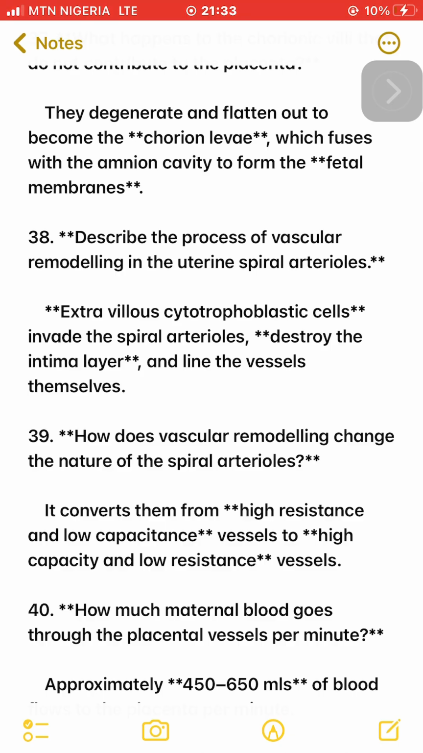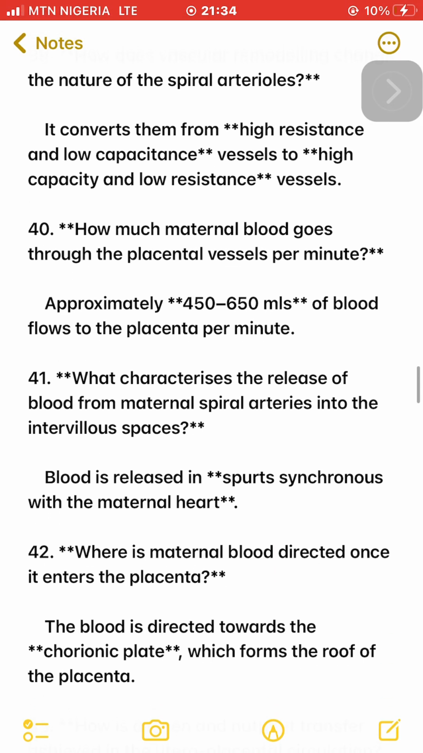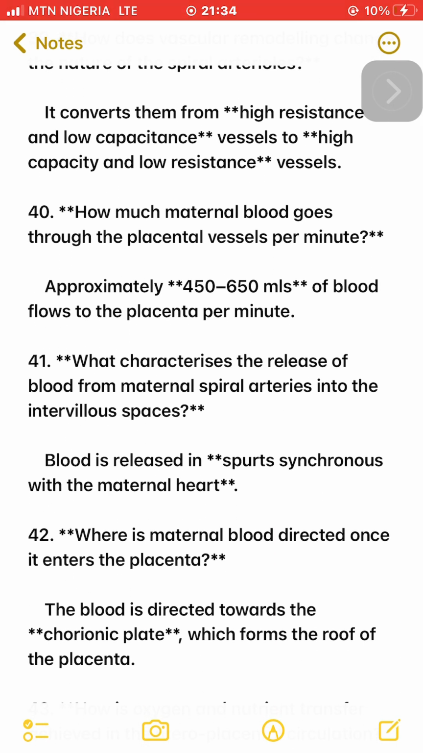39. How does vascular remodeling change the nature of the spiral arterioles? It converts them from high resistance and low capacitance vessels to high capacity and low resistance vessels. 40. How much maternal blood goes through the placental vessels per minute? Approximately 450-650 ml of blood flows to the placenta per minute.